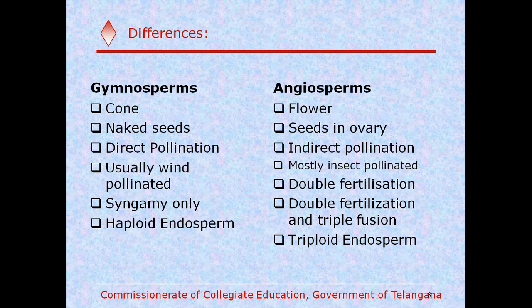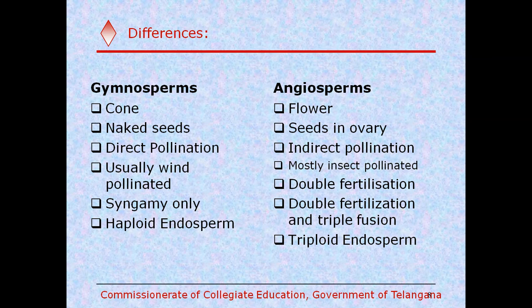In angiosperms, through the pollen tube, two male gametes enter the ovule of the ovary. When the two male gametes enter the ovule, the first one fuses with the egg cell, which is called the first fertilization, or syngamy.